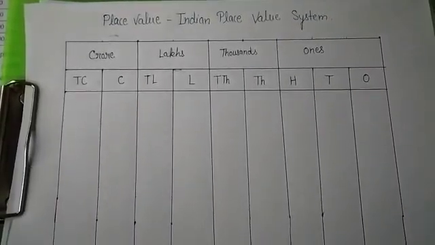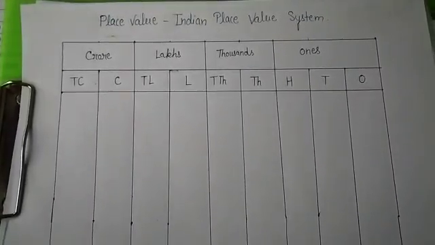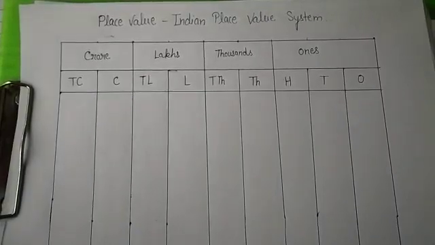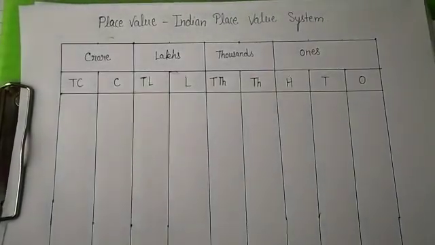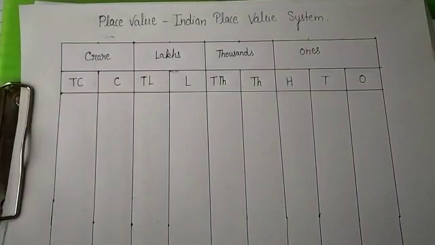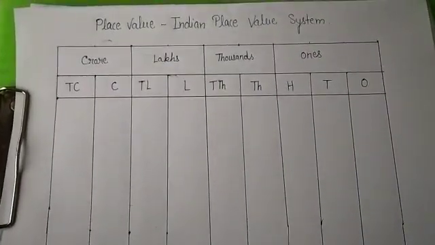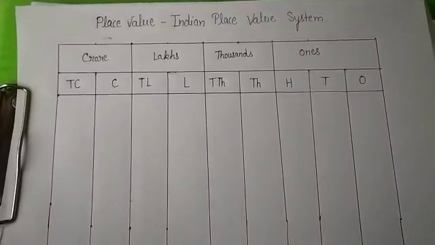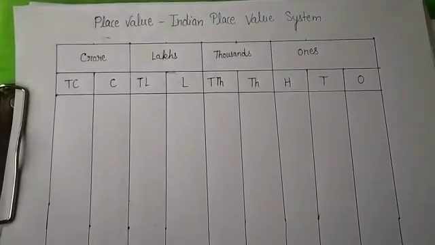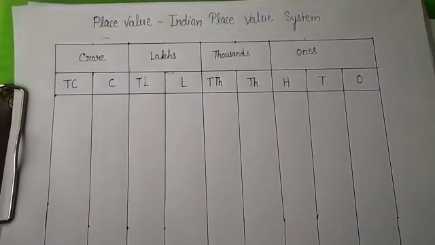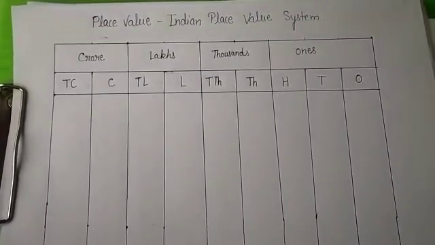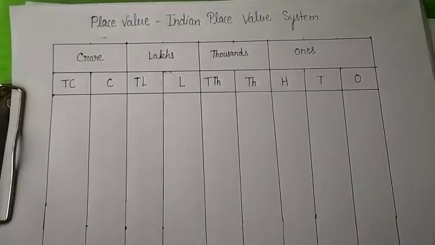Students, in case of large numbers having 6 or more digits, to avoid confusion while reading or writing numbers, the number is broken up into periods with the help of commas. There are two systems for breaking up the numbers. First is the Indian place value system and second is the International place value system. Let us look at the Indian place value system.